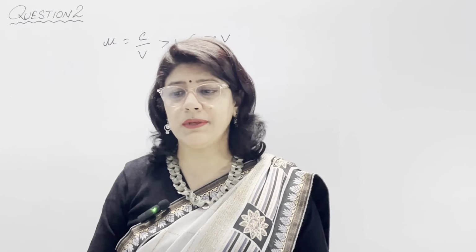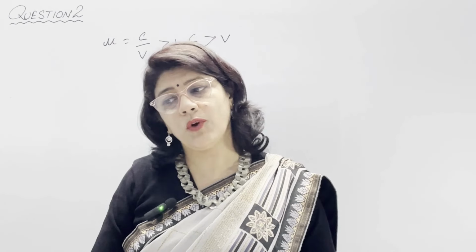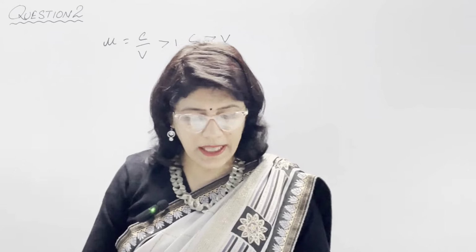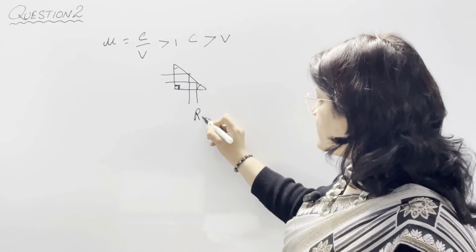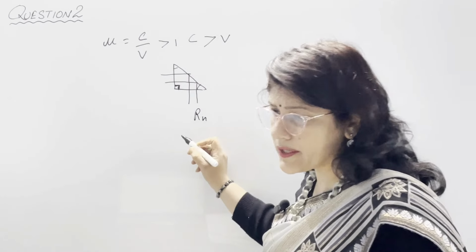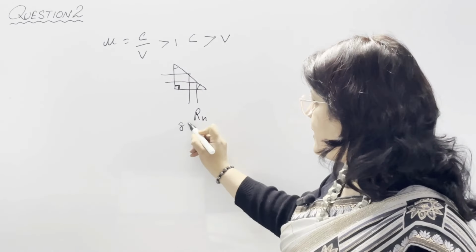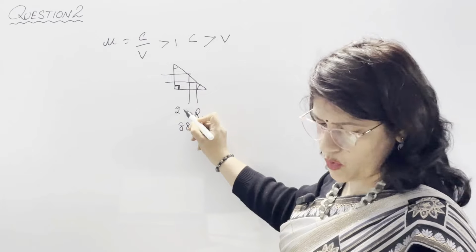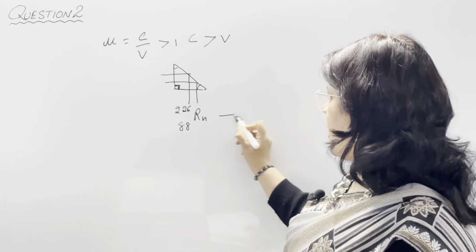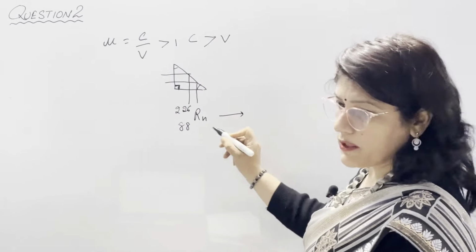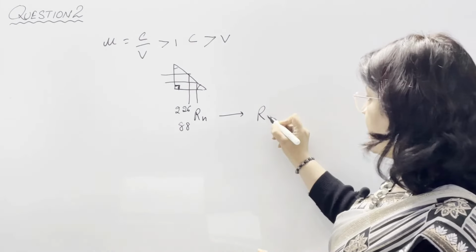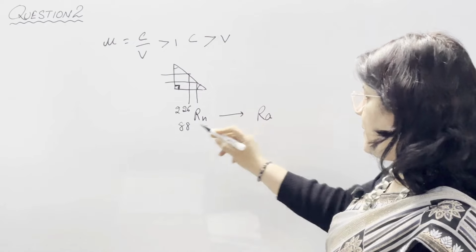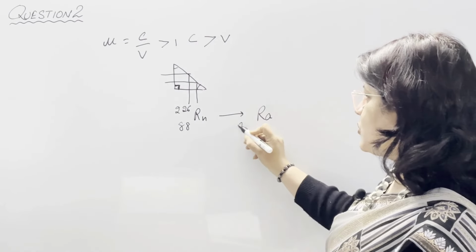Now coming to part C: write the nuclear equation for the alpha decay of radon, and the element given has atomic number 88 and mass number 226. After alpha decay, it becomes radium.